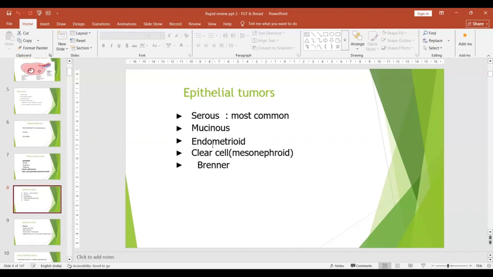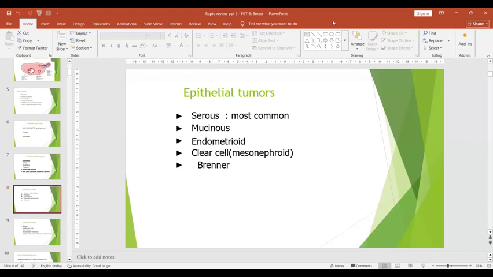If the cyst walls are uneven and thick, separated by thick gelatinous material, then you have to think about mucinous. If it is a clear serous fluid, then you have to think about only the serous tumor. If it is a bilateral solid tumor, the first differential you have to think about will be Krukenberg, a metastatic tumor from other areas, especially from the breast and the GI.